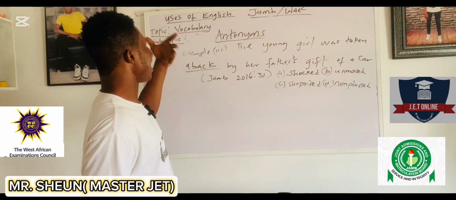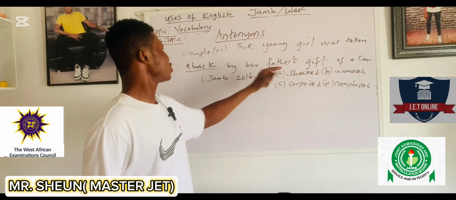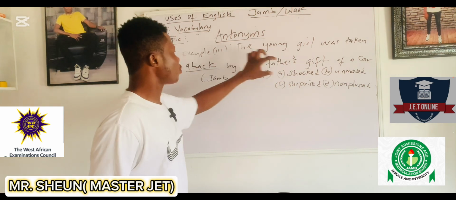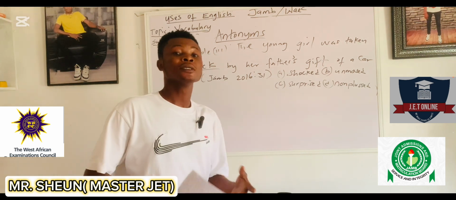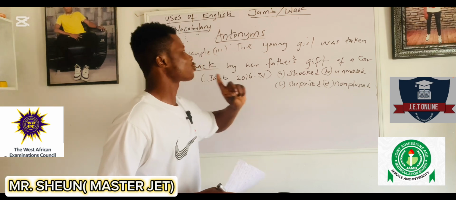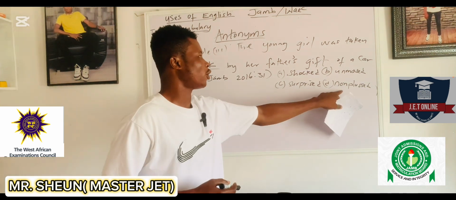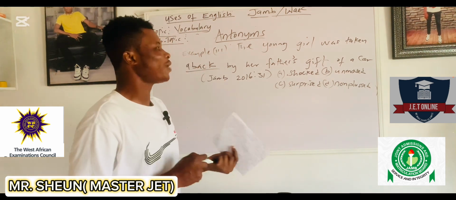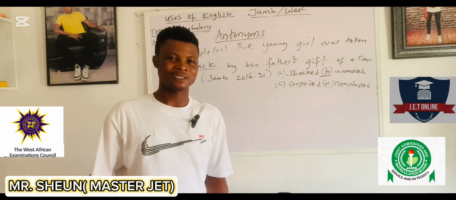Now what are we to look for? The opposite of this word. These two options can never be the opposite of this, because they have the same meaning as aback. Aback means surprised, shocked, astonished, stunned, dumbfounded, and all of that. These two options are what we have left that could mean the opposite, that is, you are not moved. Nonplussed does not give a correct opposite to this word. The best opposite to this word is unmoved. That is, she wasn't moved. That is the opposite.